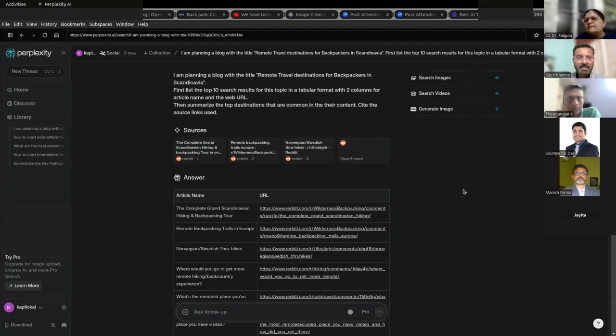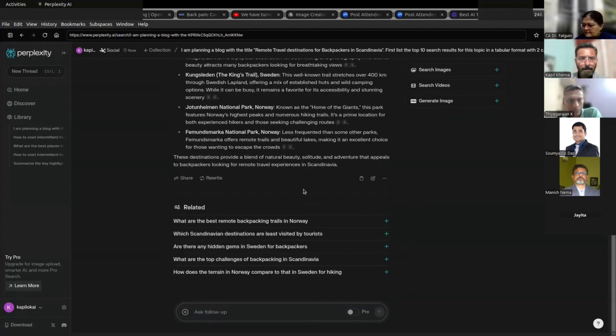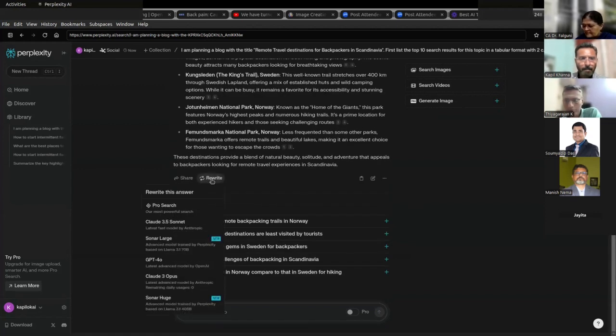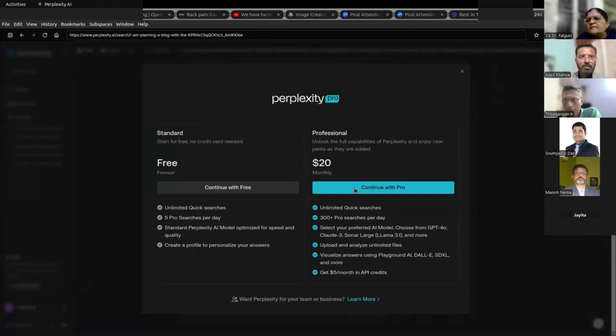Perplexity trains its own models. Hold on a second, let me check. Yeah, it looks interesting. The only catch is the $20 subscription fee. Hold on, if I go to learn more, it's not telling me which model it has used here.